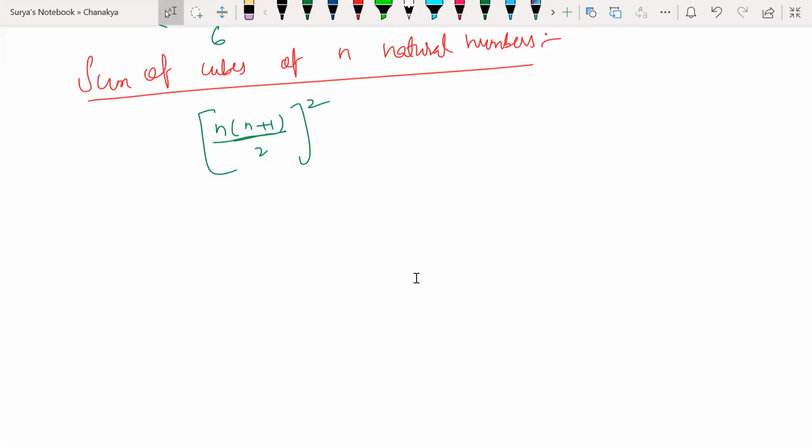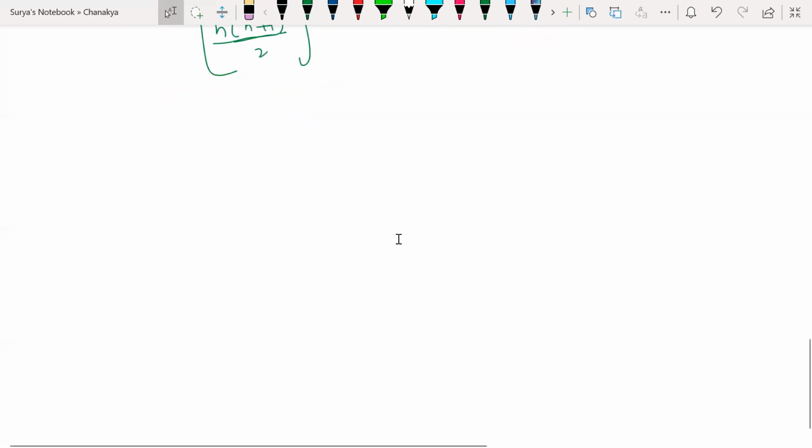So we will first solve basic examples related to this. The questions will be like this. Now we are done with our introduction part. So now let us solve the questions.